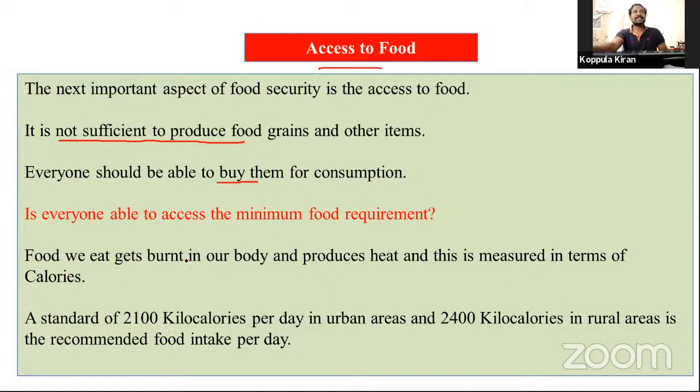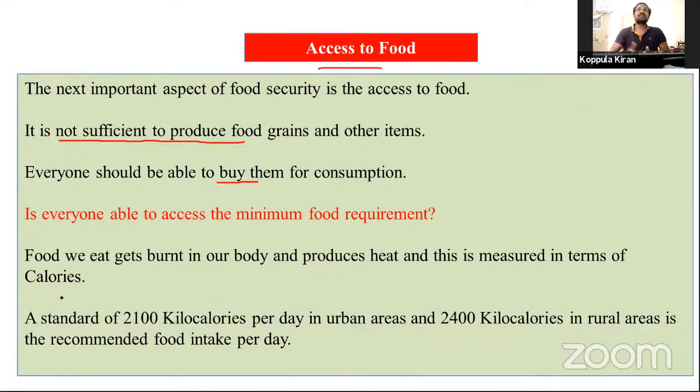Food we eat gets burnt in our body and produces heat, and this is measured in terms of calories. When we take food, energy is automatically generated, and we are able to work with that energy, with physical work.